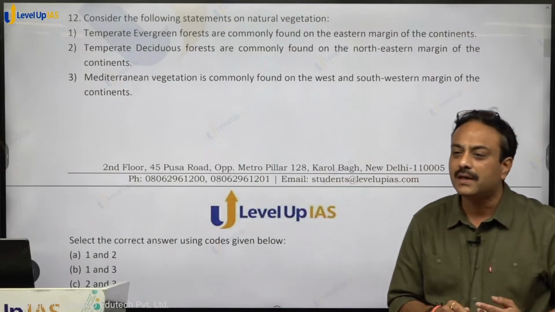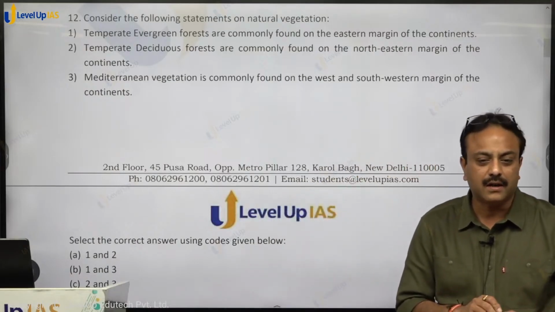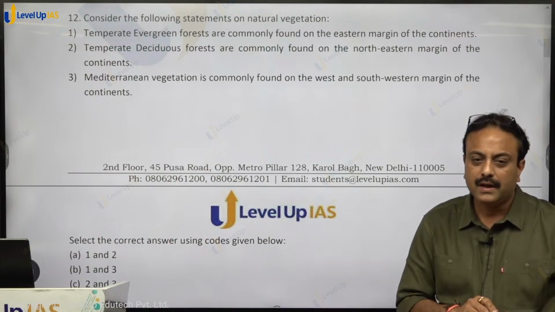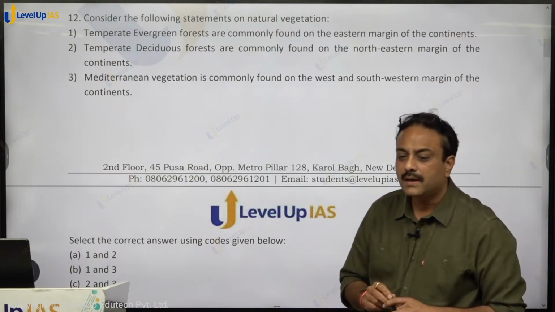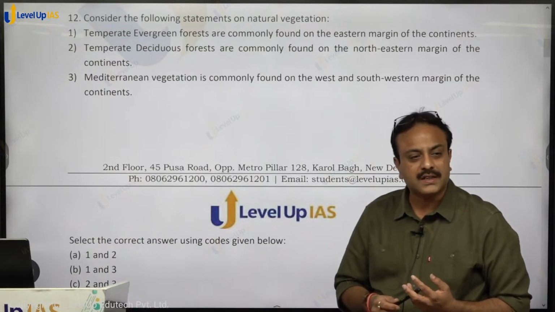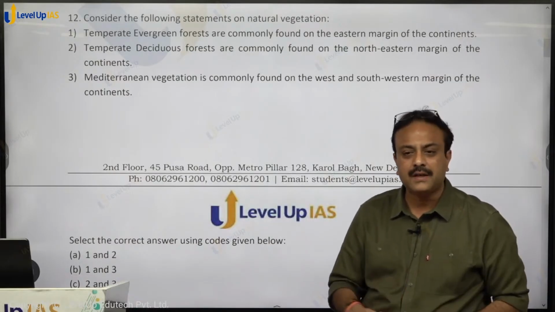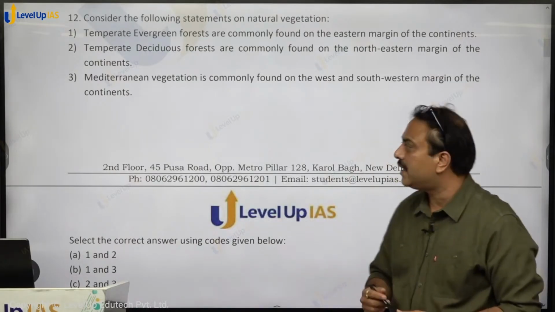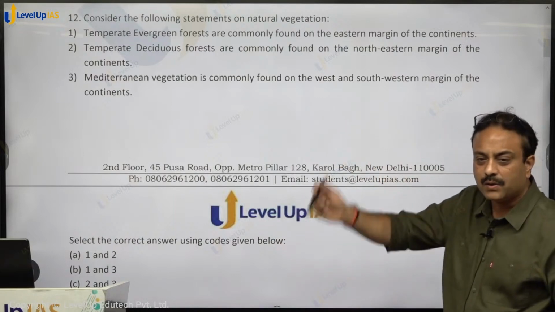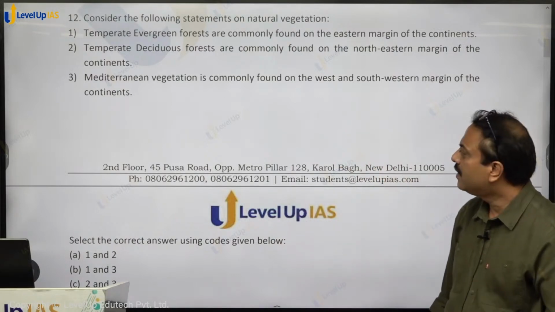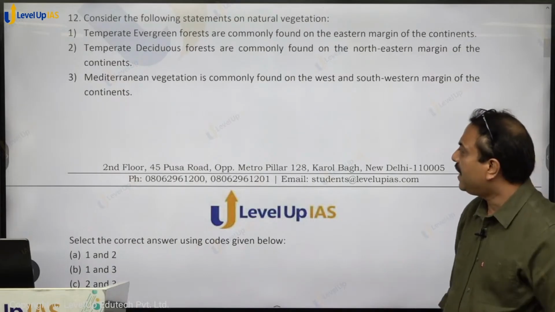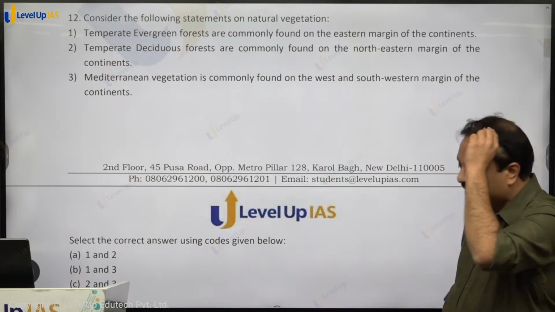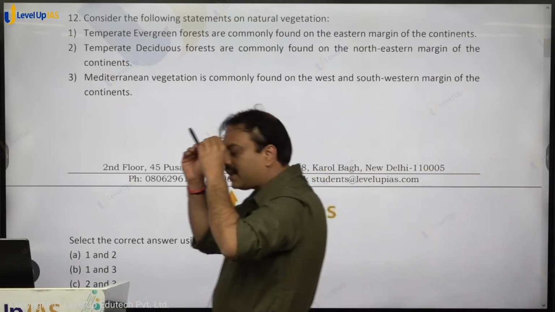Laurentian type of climate, Canadian shield, temperate deciduous. Correct, 100% correct statement. They are found in temperate region, northeastern side of the continents are marked with temperate deciduous forest. Any doubt? Mediterranean vegetation is commonly found on the west and southwest margins of the continent.